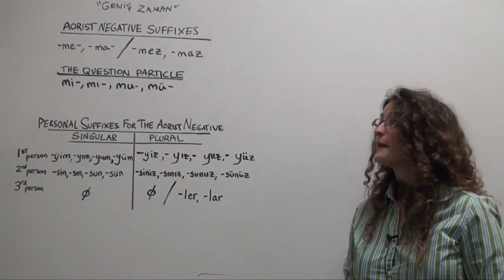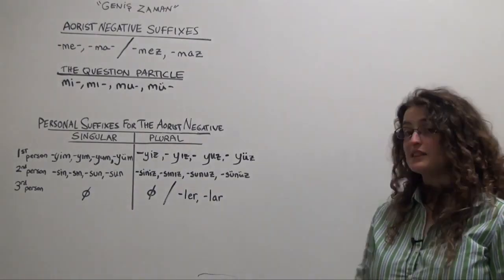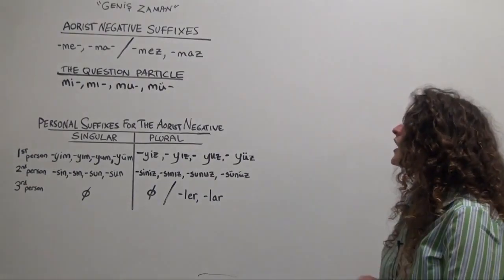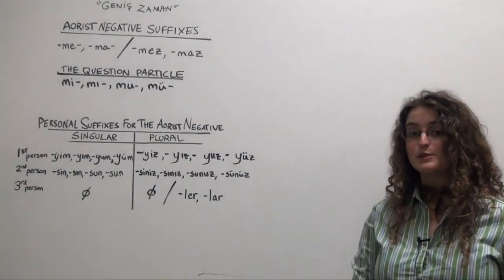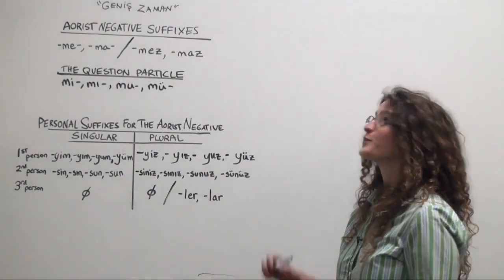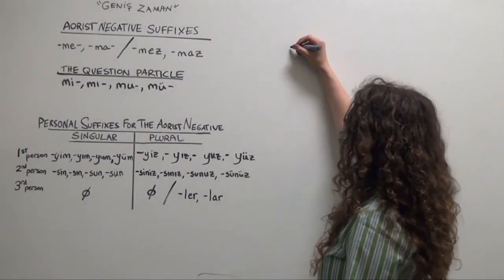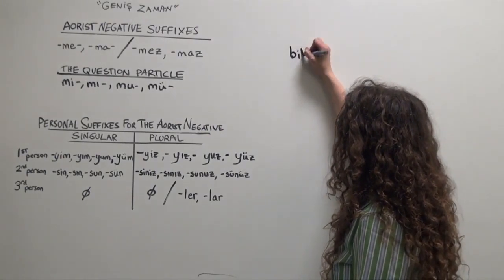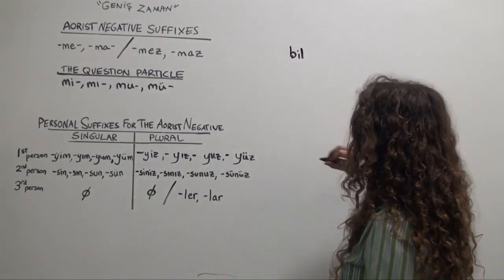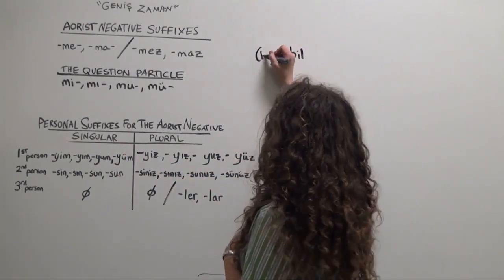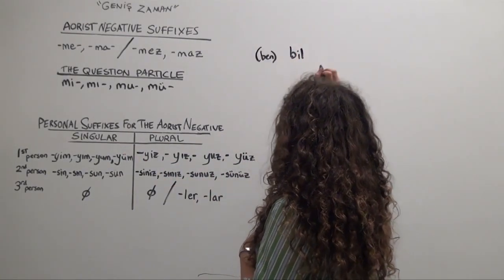Now we're going to talk about how to form negative yes-no questions in the aorist tense. For our example verb, we're going to use bilmek, which means to know. We'll start with our verb stem, bil. And for our first question, we'll ask in the first person singular. So optional pronoun, ben, bil.